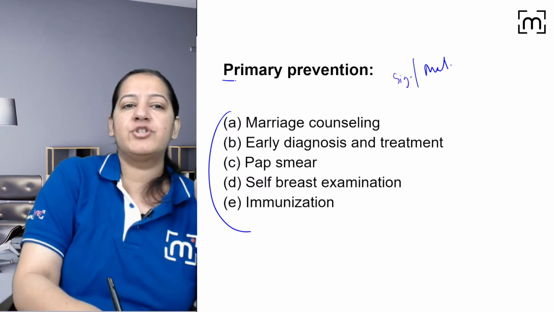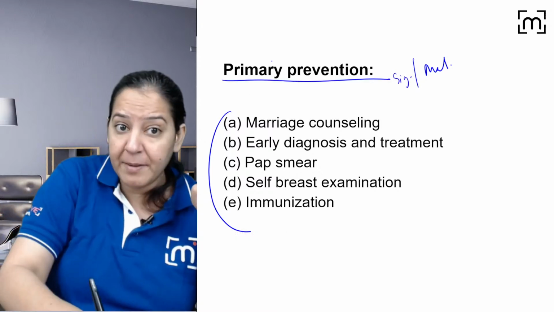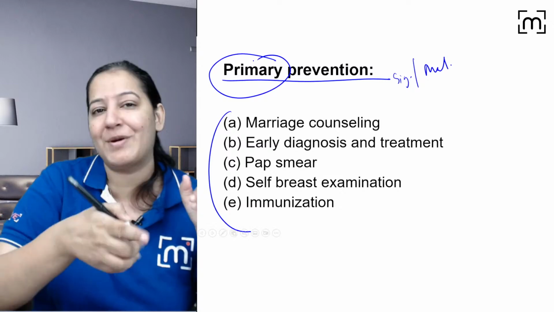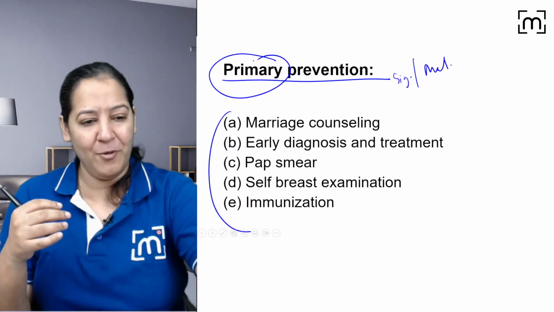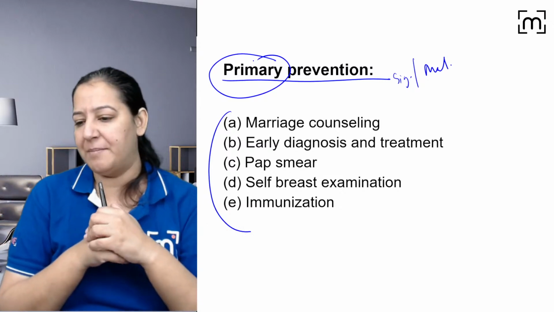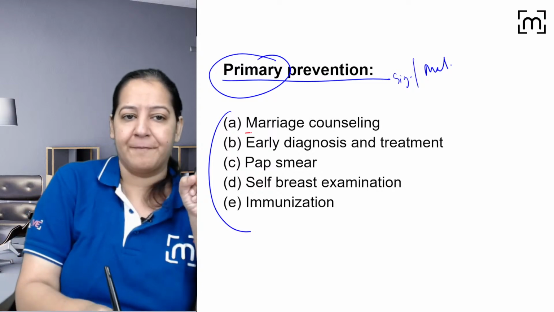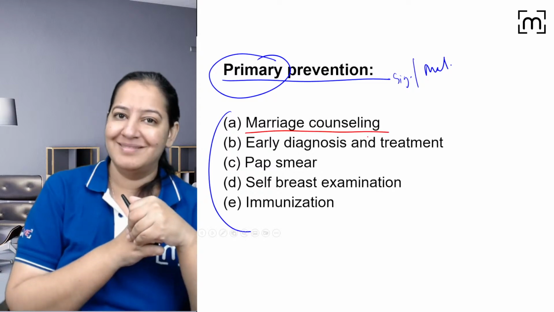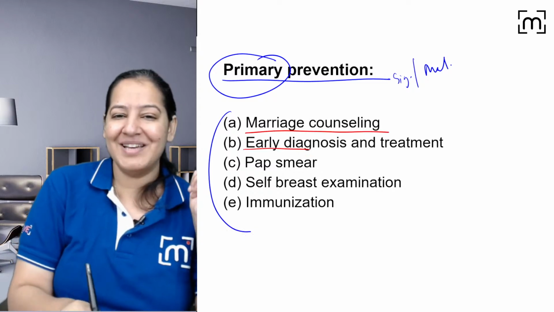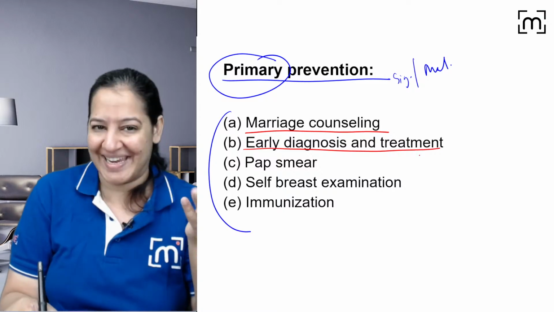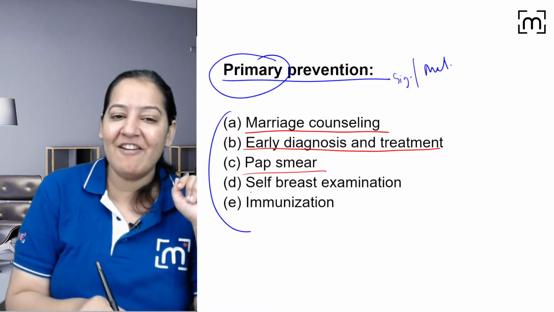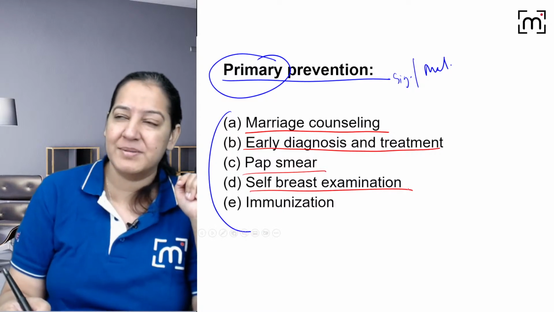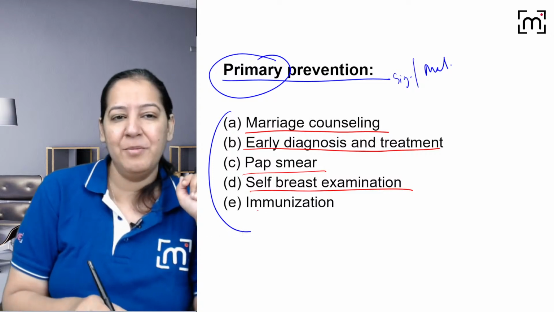Right? Among them, which of them are primary prevention? I am asking primary, not primordial. Mind my words. It's primary. How many would you call primary? Come on, tell me quickly. How many of them are primary? Marriage counseling, is it primary or primordial? Early diagnosis and treatment, of course it is not primary, it is secondary. Pap smear, self breast examination in a female for the diagnosis of breast cancer, and immunization.